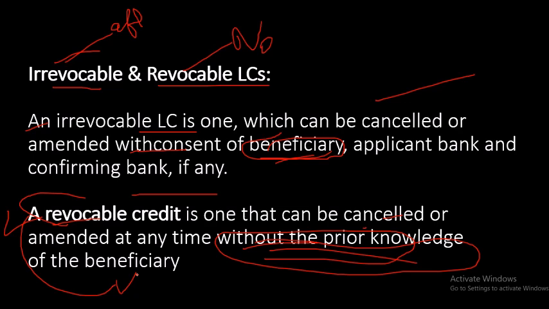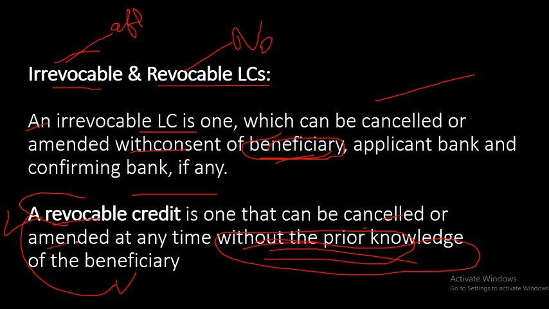He has done the shipment and shown all the documents to the bank. For example, he goes to his negotiating bank and says, see all the documents, I have done the shipment, give me my money. And the bank says, now the LC is not in existence, we have cancelled your LC. So what will the beneficiary say? The beneficiary will say, then what is the use of LC? The main use is a type of guarantee, and you are saying that without informing me, without my knowledge, you have cancelled or amended my guarantee.